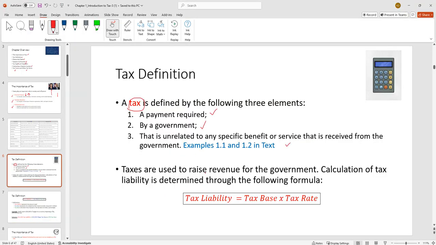When we talk about taxes, what they do is they really raise revenue. How do you think we pay teachers? We have roads, police. Somebody needs to pay for that. Nothing in life is free. So taxes help to fund those things. And when we talk about any tax, you can really fit it in this box.